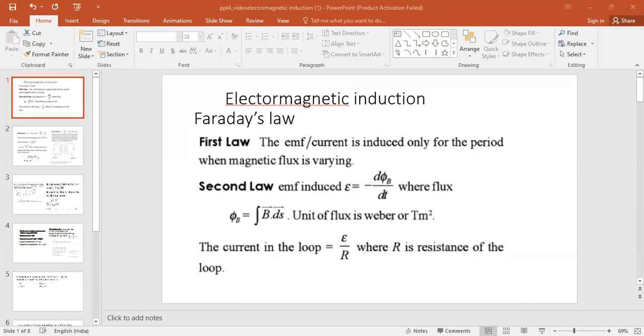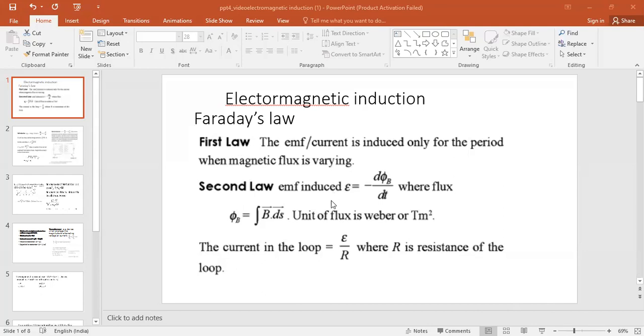We know that the most important law of electromagnetic induction is Faraday's law. There are two laws, first law and second law. First law is the EMF or current is induced only for the time period of magnetic flux is varying.